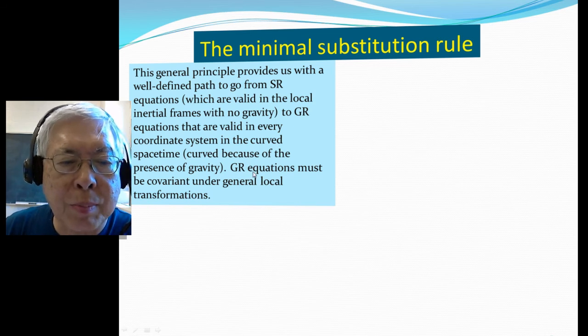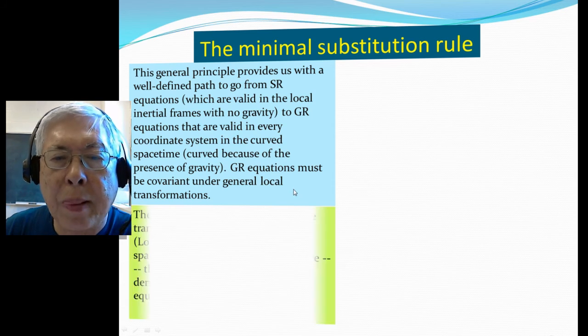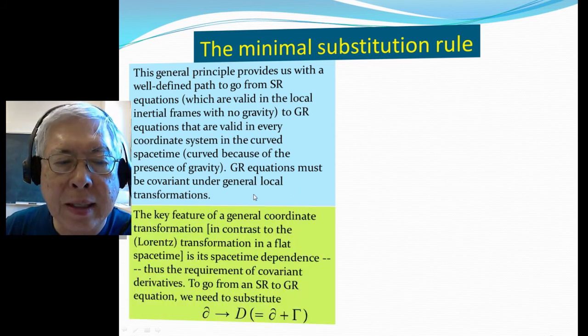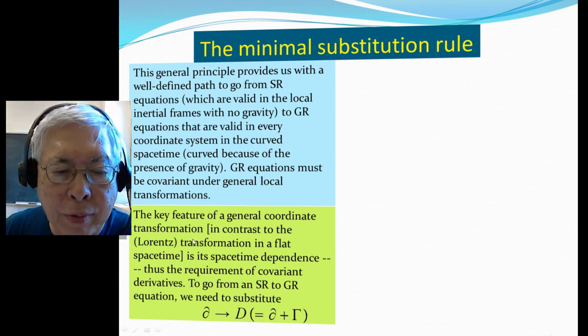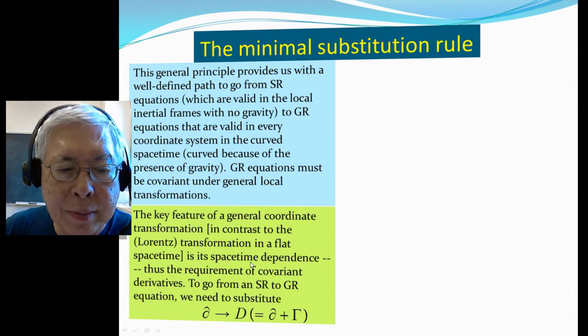And GR equations must be covariant under general coordinate transformations. The key feature of general coordinate transformation, in contrast to, for example, the Lorentz transformation in flat space-time, is that it's space-time dependent. Because in curved space the basis is position dependent, the transformation is position dependent.